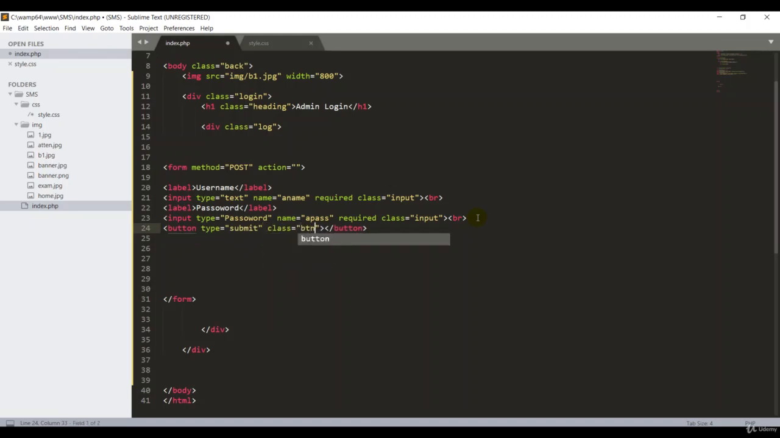For the name of the button, it's very important here because we're going to be using it in our PHP tags. It's called login. Great. It's login. Okay, the form is completed.